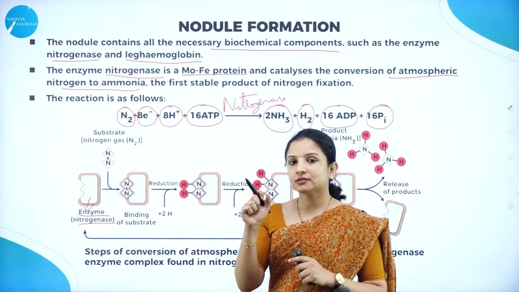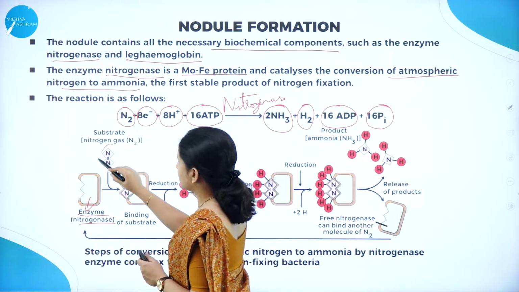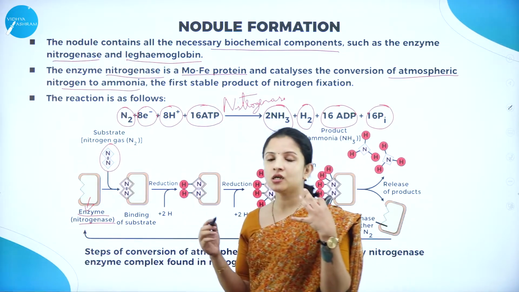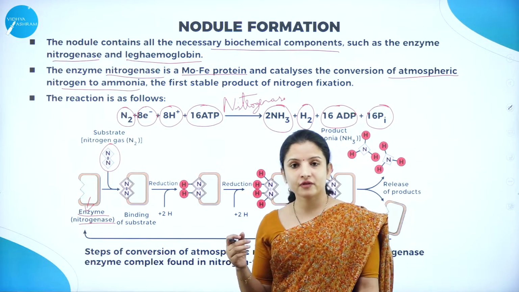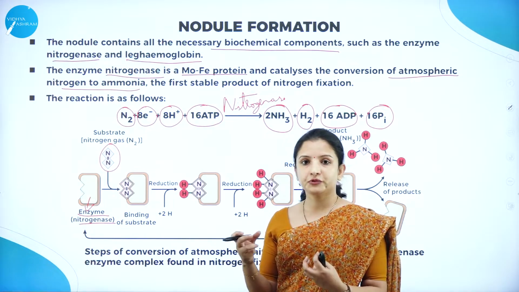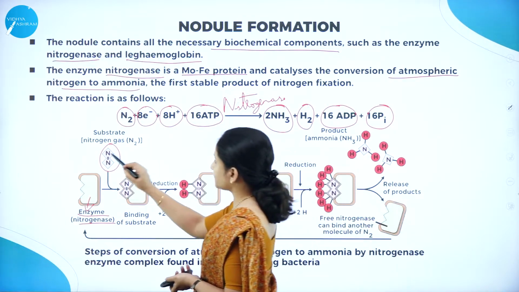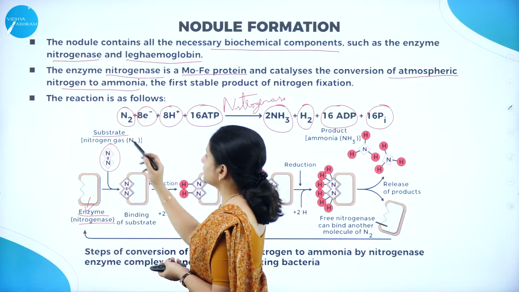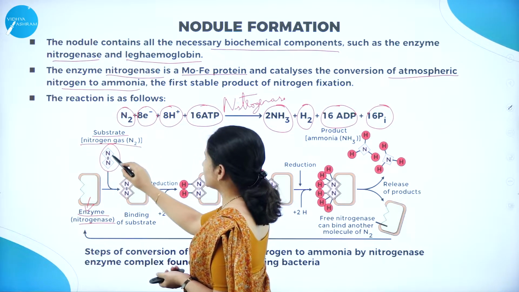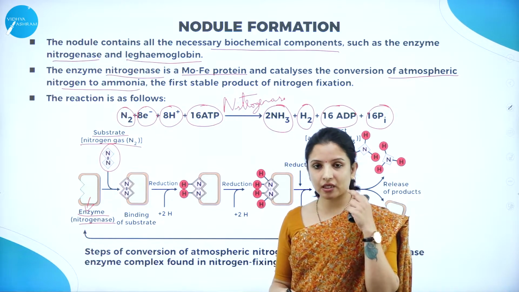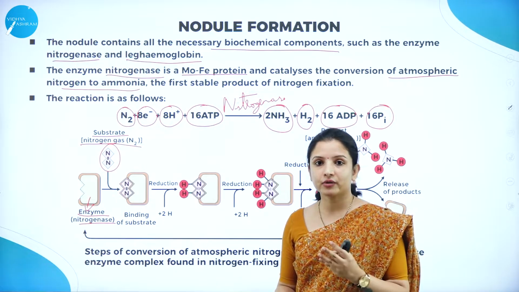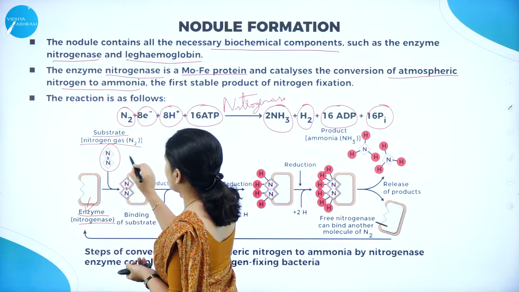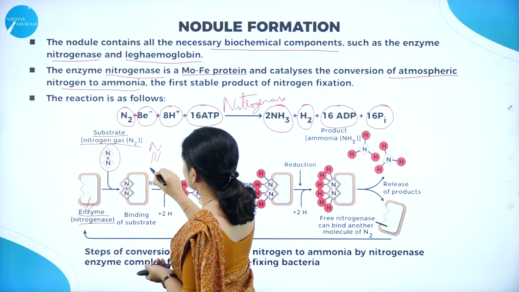Now the plants, now what is there? The nitrogen. So nitrogen, where has it come from? Nitrogen gas, that is from the atmosphere, in the form of water droplets and all. It would have reached the soil and the plants have now absorbed it. So the nitrogen will enter into the nodule. Here, that is in the soil, the bacteria will start to act upon it. So the substrate is nitrogen gas. Nitrogen gas, I told you, is made up of 2 nitrogen atoms which are held together by a strong triple bond, right? So you can see here a triple bond.